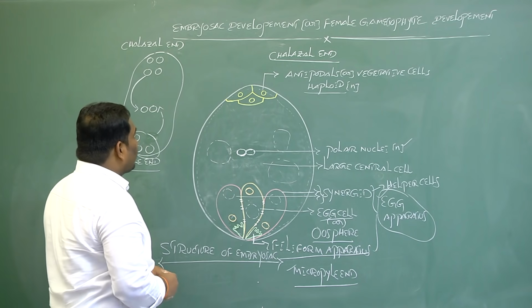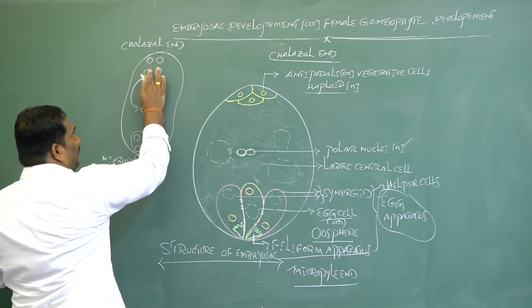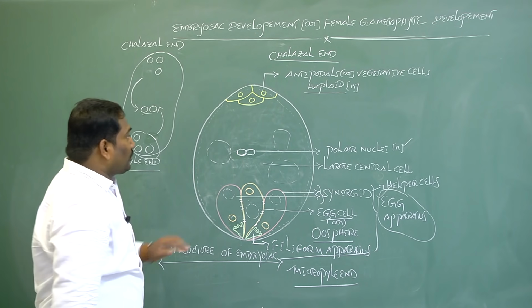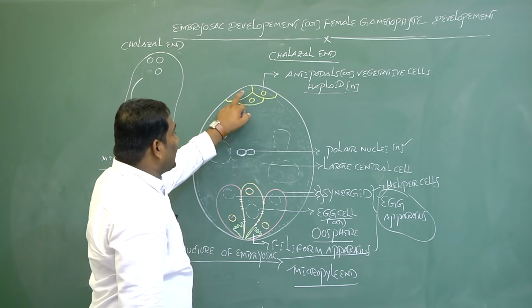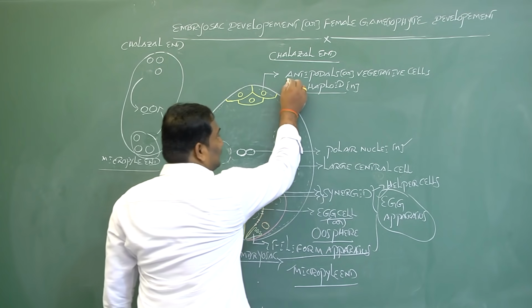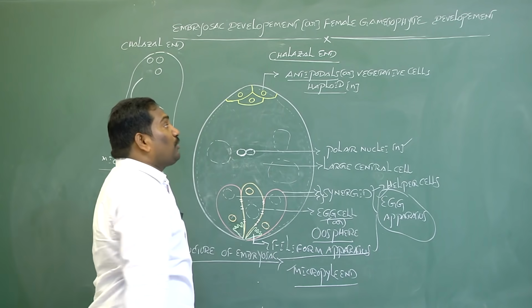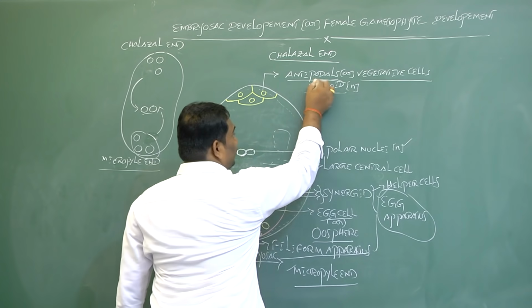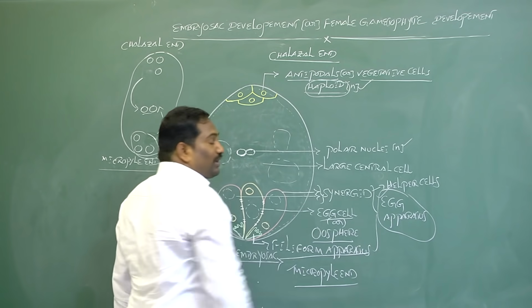And coming back, towards the chalazal end, after migration of 1 polar nucleus towards the center of the embryo sac, 3 nuclei are present. These 3 nuclei are organized into 3 cells. These 3 cells are called antipodal cells, also called vegetative cells. The ploidy of these antipodal cells is haploid.